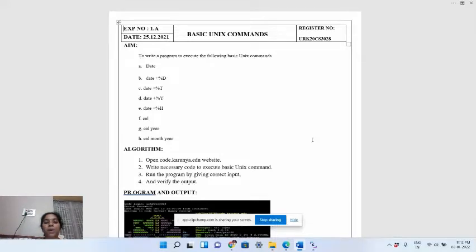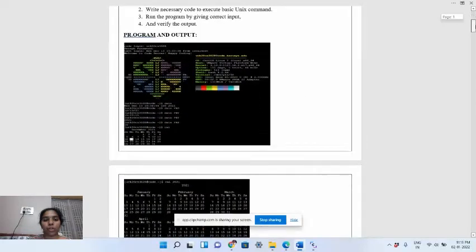The first experiment is about basic Unix commands. The first question is to execute the date command, and we have to print the day of the week, month, date, time and year. We also have to print the calendar: we give cal plus the year for the year we want, or the month and year to print that month's calendar. I have already done these commands, so I'm showing you the outputs.